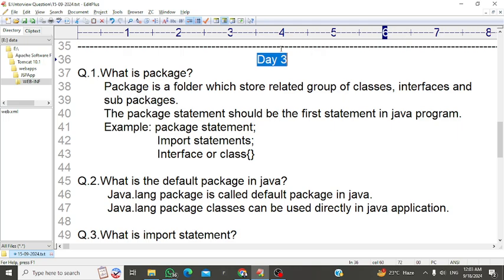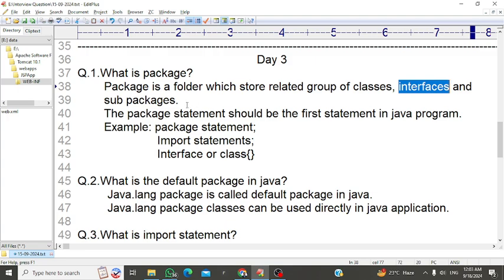So, let's start. Today's question is, what is a package? A package is a folder which stores a related group of classes, interfaces, and subpackages. So the meaning of package is folder, sir, which is stored. So what will a package store? A group of classes, interfaces, or subpackages.